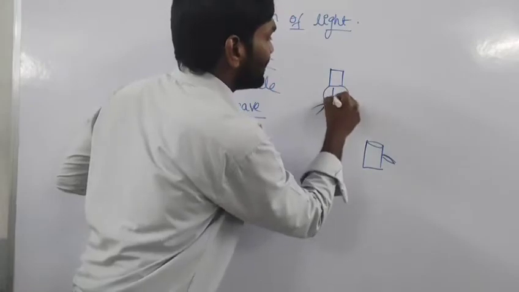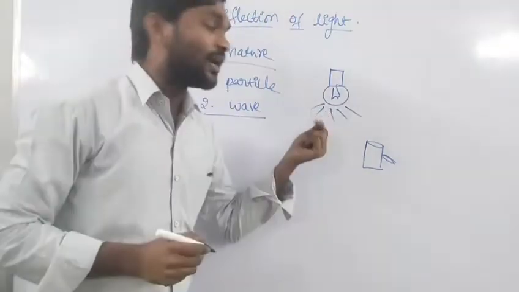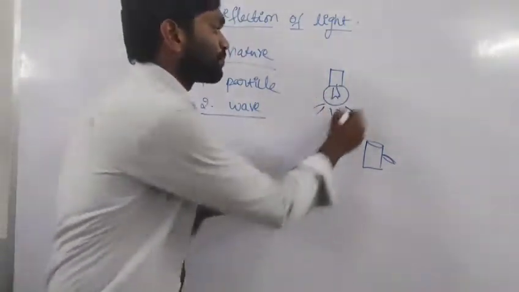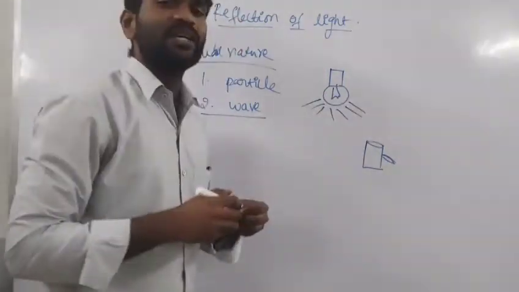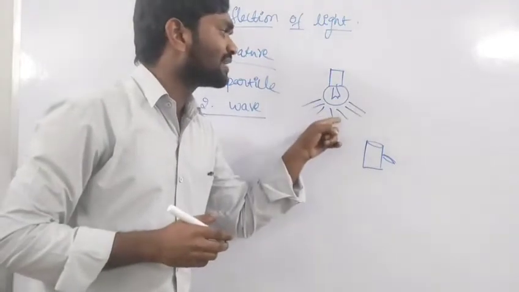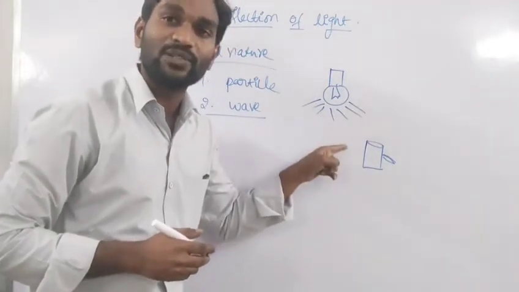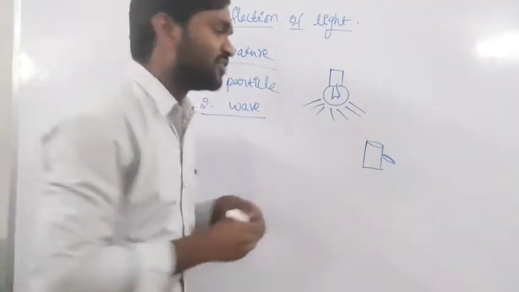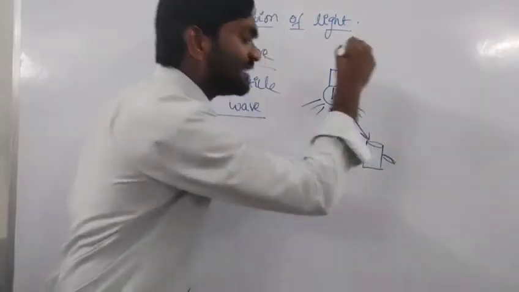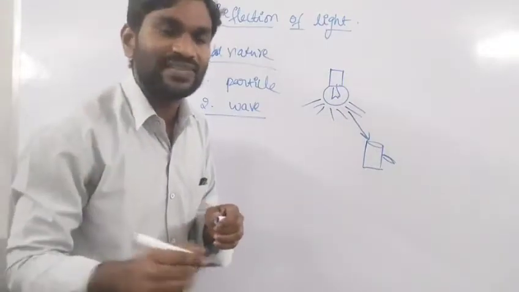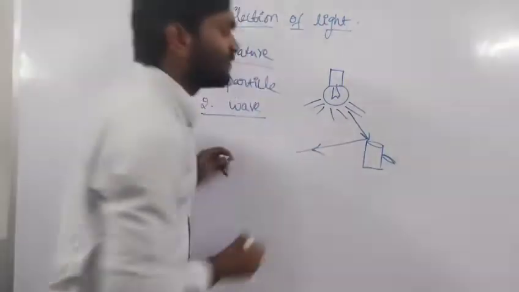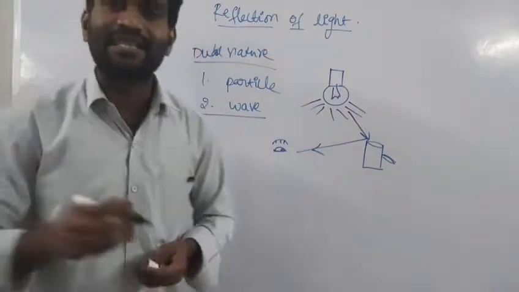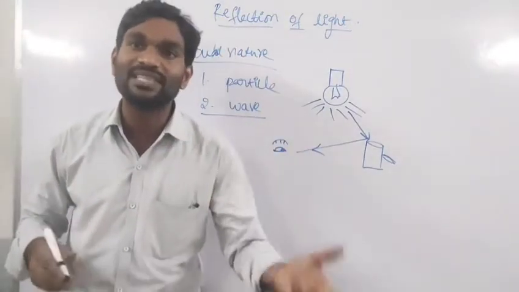From here, the light rays fall on an object. This is the light ray which is incident on the object. After incidence, it reflects back. This reflected ray will reach our eye. This is the reason we are able to see things.